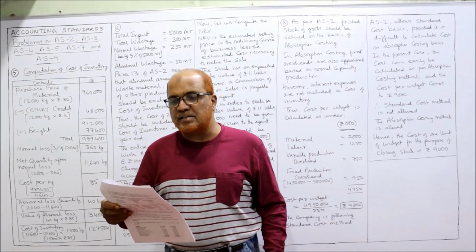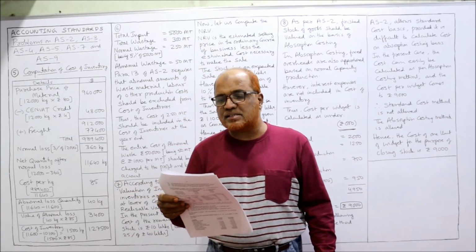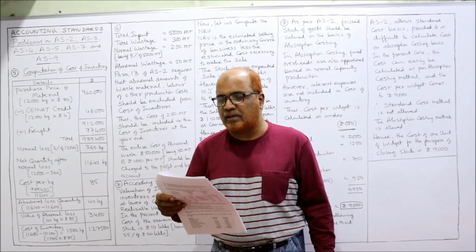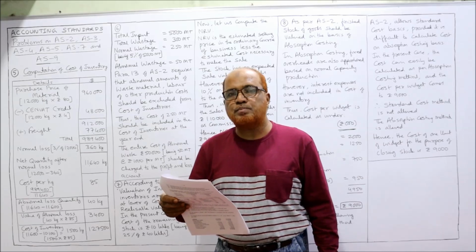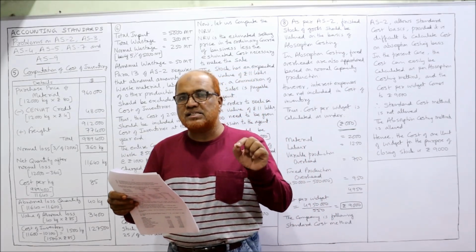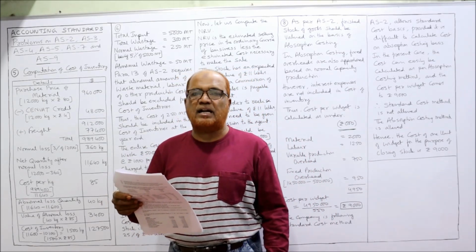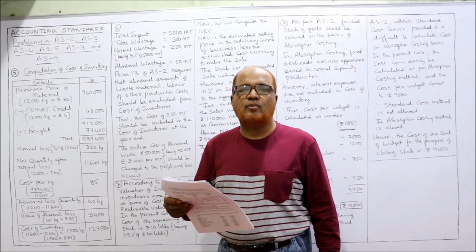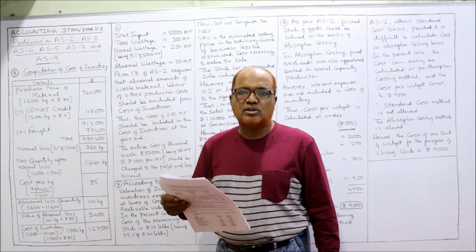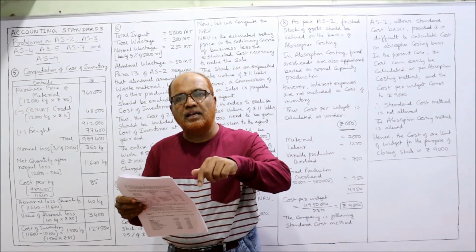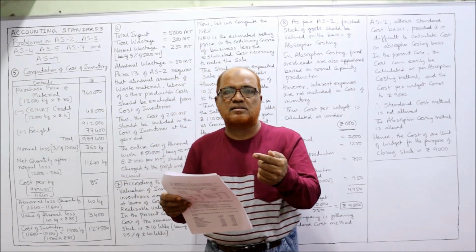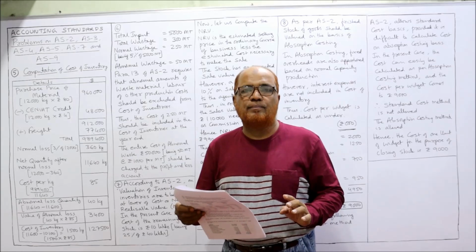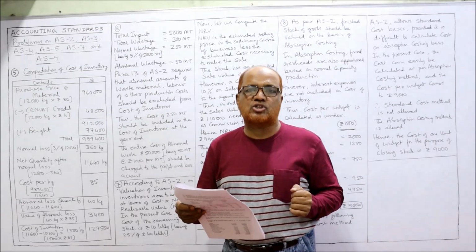The purchase price includes excise duty of rupees 4 per kilogram, in respect of which full CENVAT credit is admissible. Actually, CENVAT is the central value added tax. So this purchase price includes the CENVAT tax and it is admissible. That means later on they will get the deduction.